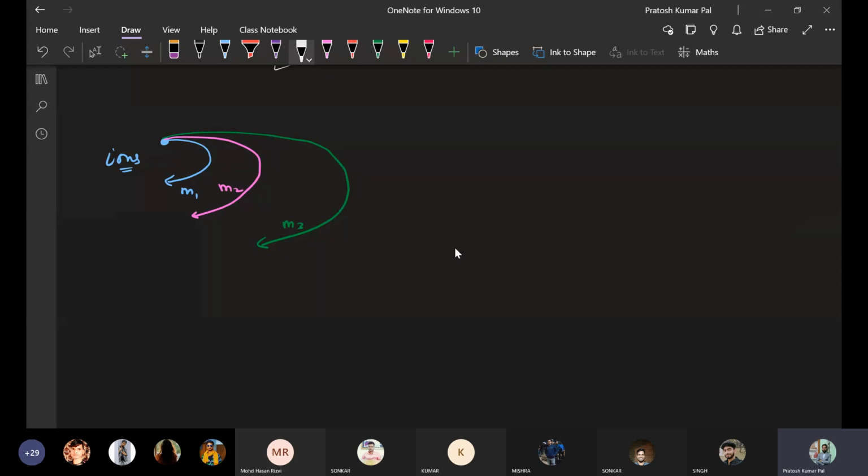So we use a separator, or we can call it a screen. Suppose we want the ion having mass m2, then we place a screen, or we call it a slit.